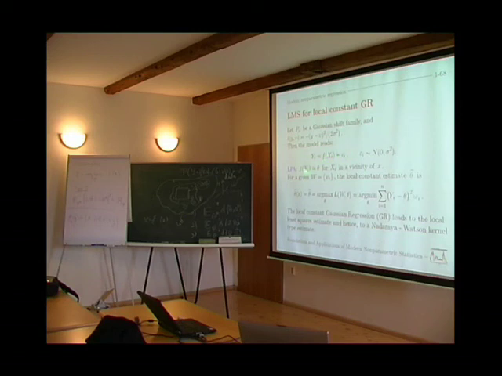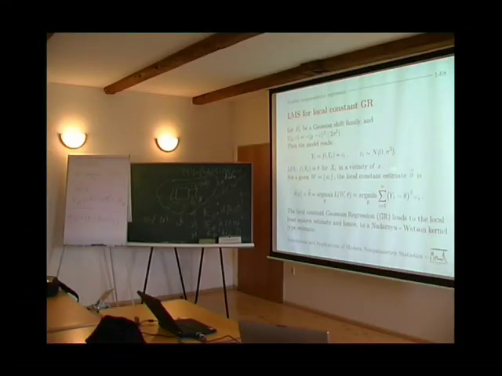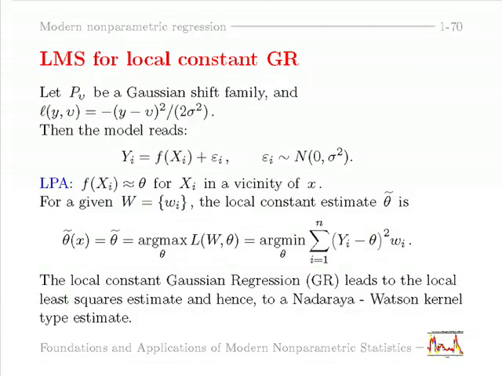The true model is usual regression with Gaussian errors. Now our local parametric approximation is that the function f is locally constant. This means local constant Gaussian regression. Now we have a set of localizing schemes with different bandwidths, and we have a local estimate. For every localizing scheme, the local estimate is our mean of this L2 distance, localized by the weights, and we know the solution is the Nadaraya-Watson estimate.